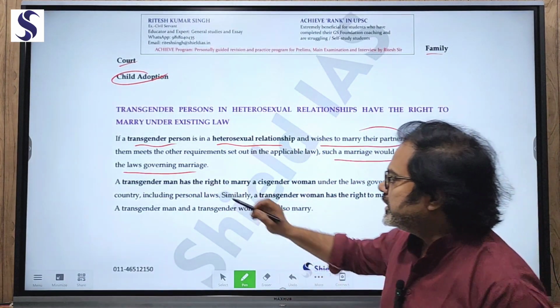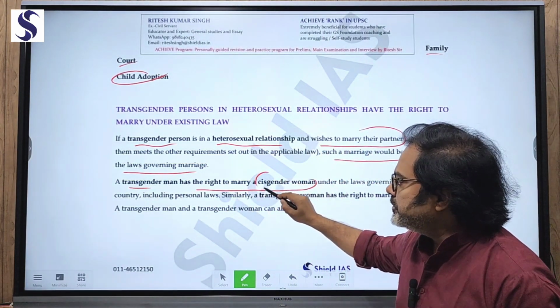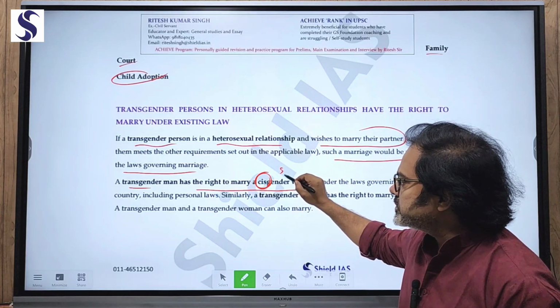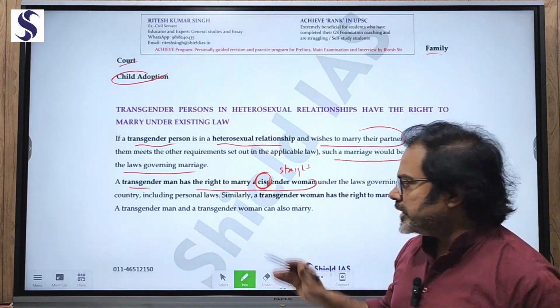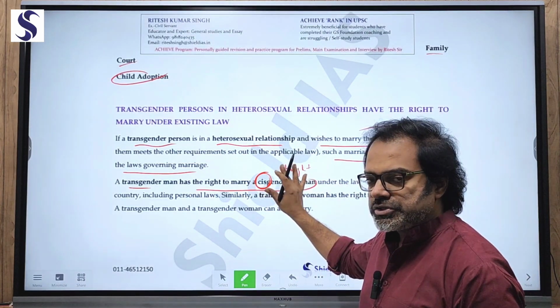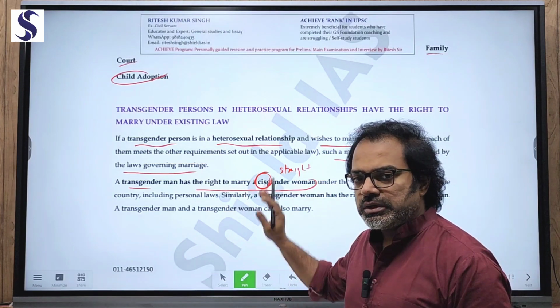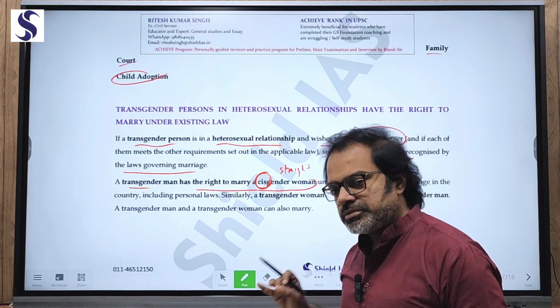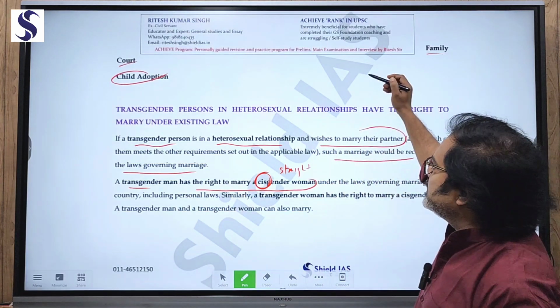For example, a transgender man has a right to marry a cisgender woman. Cis means straight. So the person here is not trans; whatever gender was assigned at birth, the same gender feeling is there. That is called cisgender. So who is a transgender man?